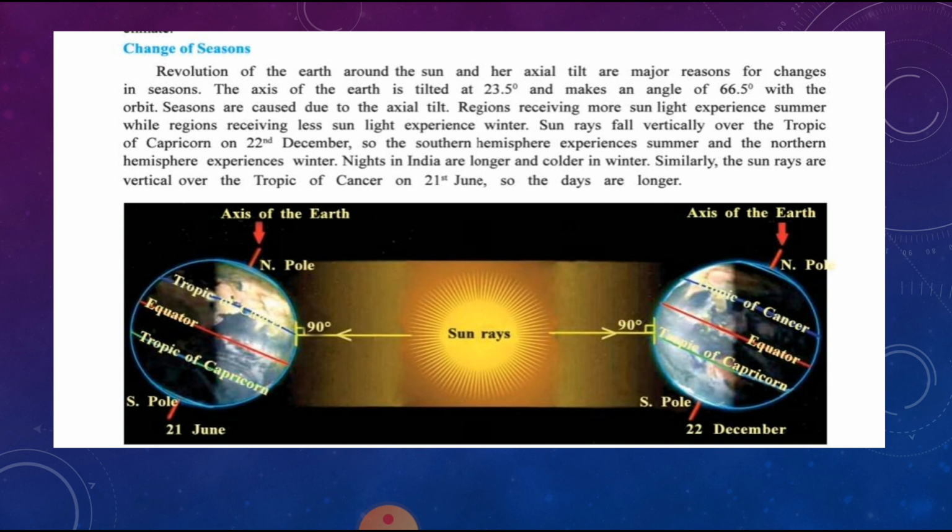Winter nights in India are longer and colder. On the other side, on 21st June, the sun rays fall vertically over the Tropic of Cancer. Hence the northern hemisphere, including India, experiences summer. India's summers are extremely hot and the days are quite long.